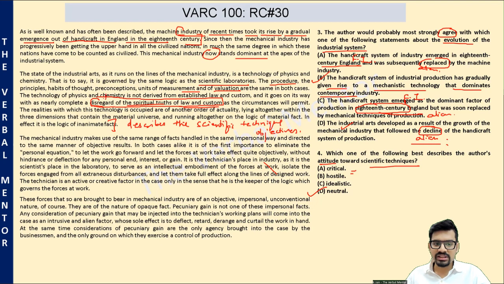Author does not disregard anything. He tells us that scientific techniques disregard spiritual laws and customs, whether they do so rightly or wrongly, whether it is right that they do so or it is wrong that they do so. Author has not taken any position. Therefore, option D, neutral, is the correct answer.